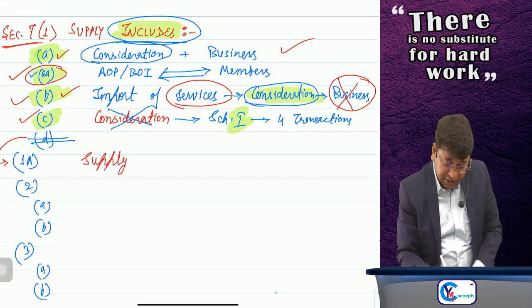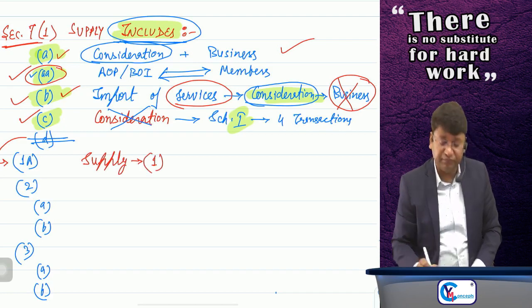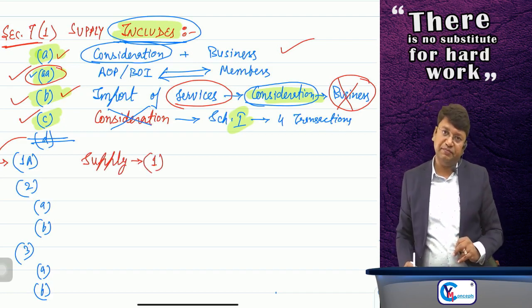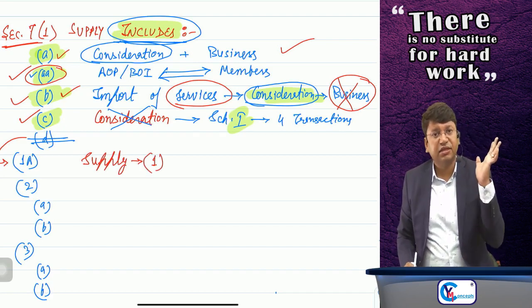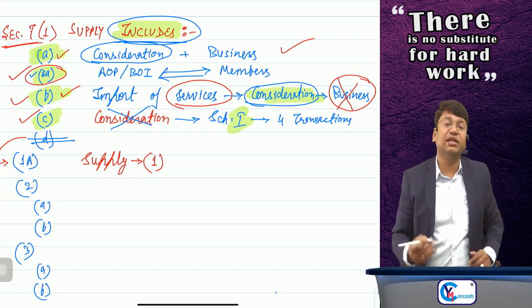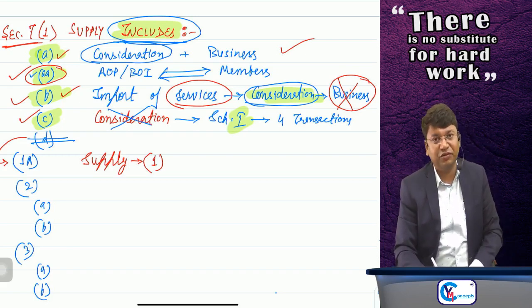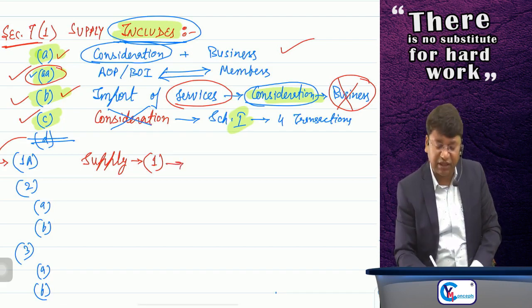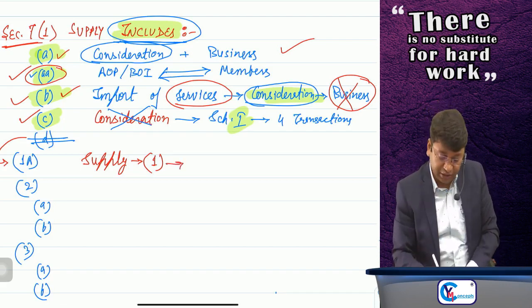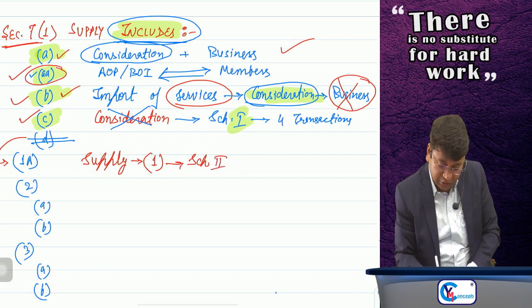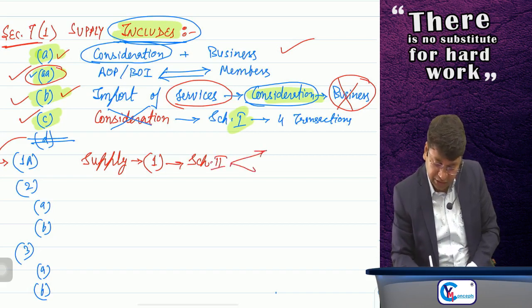The transaction is supply as per subsection 1. Then coming to subsection 1A. The transaction is supply as per subsection 1, but there was dispute whether it is supply of goods or supply of service. So to remove the ambiguity, Schedule 2 was inserted by the government, and Schedule 2 says that there are